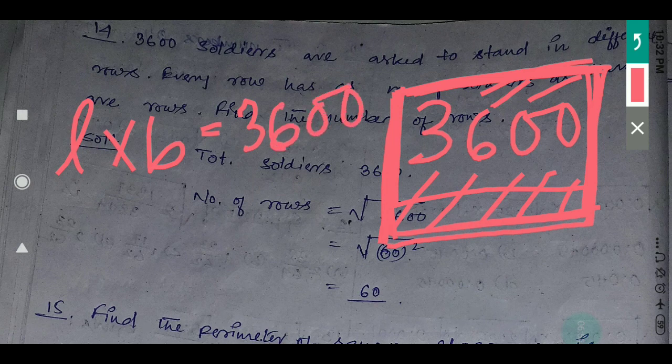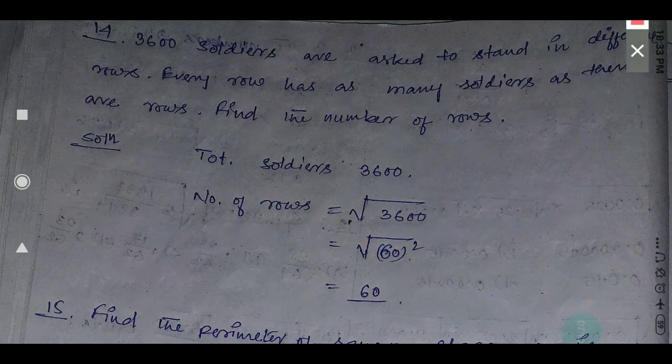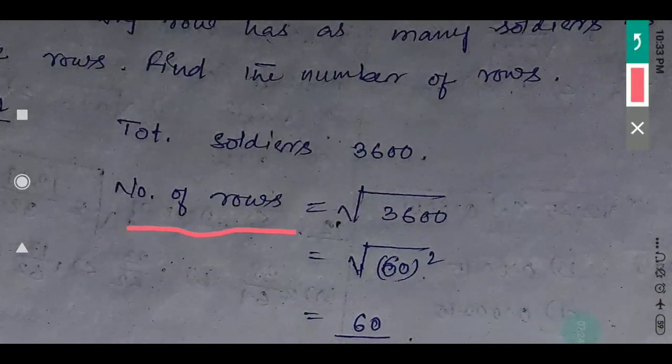But this is one square now. That means number of rows is equal to number of columns. That means either I can write L square or I can write B square, because L and B are both the same, because it is a square. So that is 3600. So L will be how much? Square root of 3600. Is it or not? 36 means how much? 6 square. So 2 zeros are there. That means 1 zero will come. That means can I write 6 square like this? See, in the question I have explained. This one, number of rows will be how much?